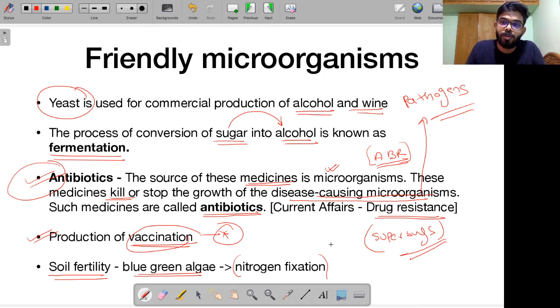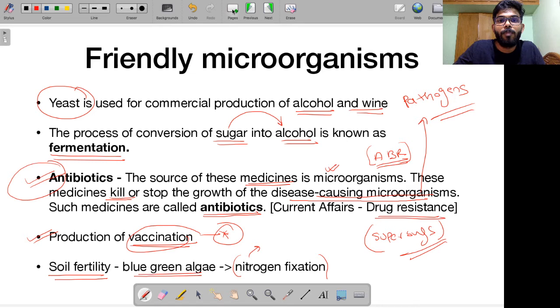If you have gone through my previous courses on science and technology, you know that there are some nutrients that are required by the plants. Some of them are called macronutrients. That means they are required in large quantities. Some of them are called micronutrients, which means they are required in smaller quantities, right? So I told you that nitrogen is a nutrient that is required, that's a macronutrient. It is required by plants in larger quantities.